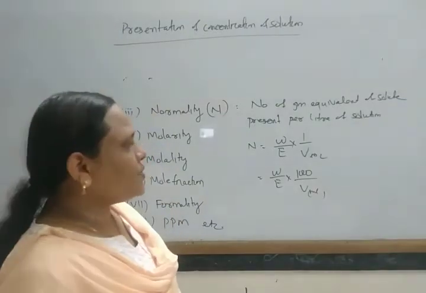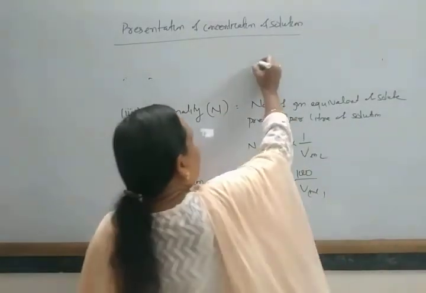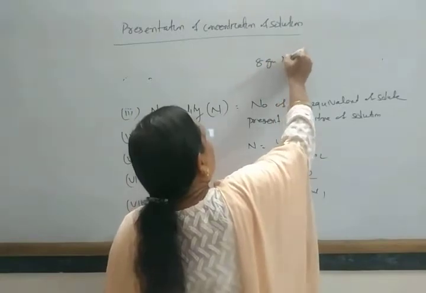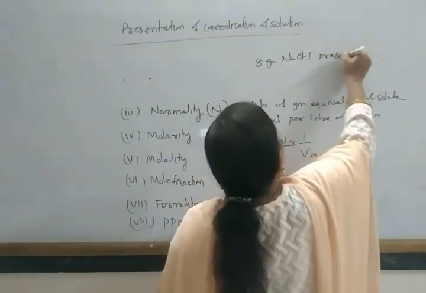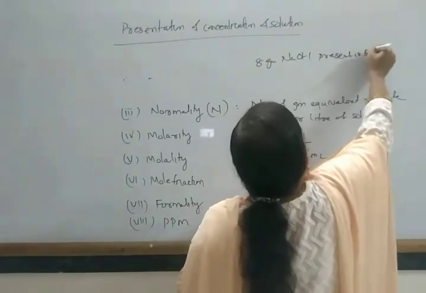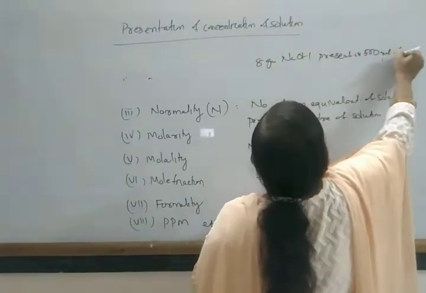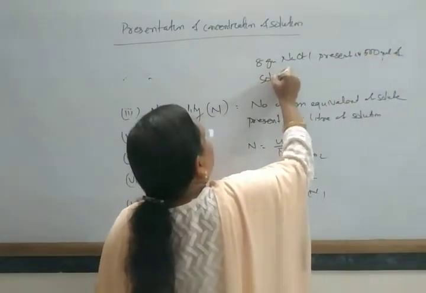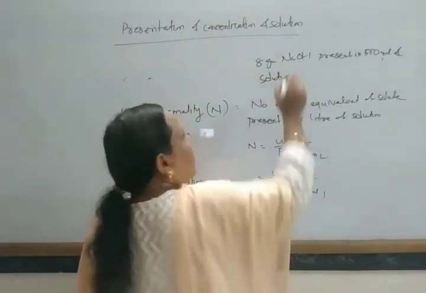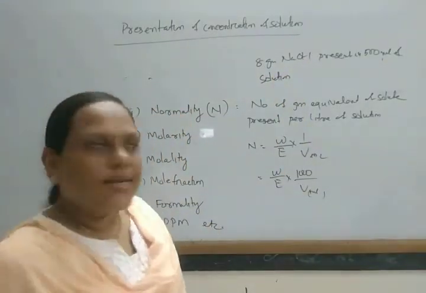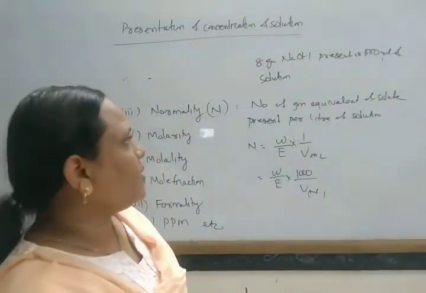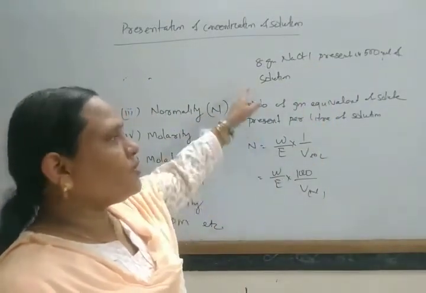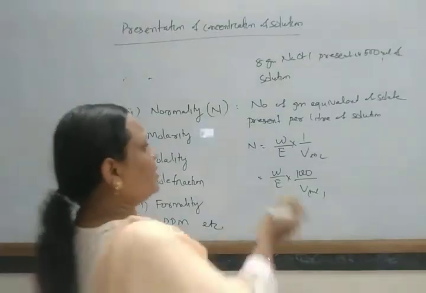Suppose given one question, 8 gram of sodium hydroxide present in 500 ml of solution. Then find out its normality. Then how to find out? You know the equivalent mass of sodium hydroxide is 40.